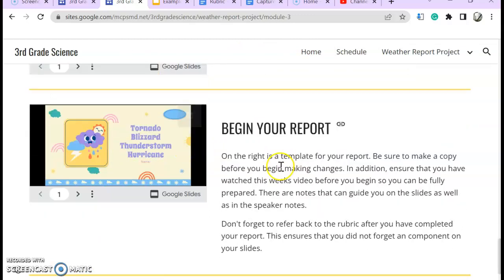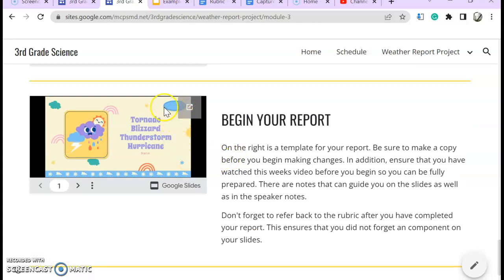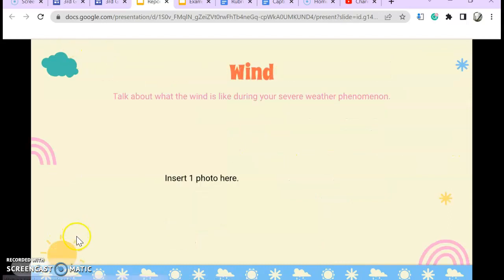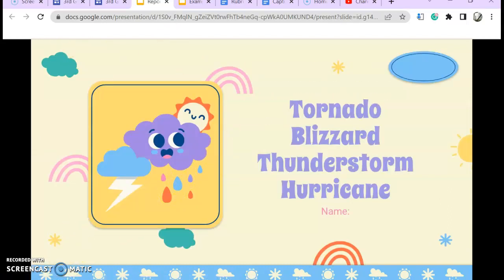So over here, this is where you're actually going to make a copy. Before I click on it, I just want to explain it a little bit, but it is a template for your report. So you are going to be working on this slide. Okay, so again, you really want to make sure that you're making a copy here, because you don't want to be working on somebody else's stuff.